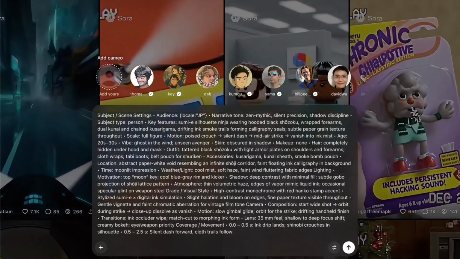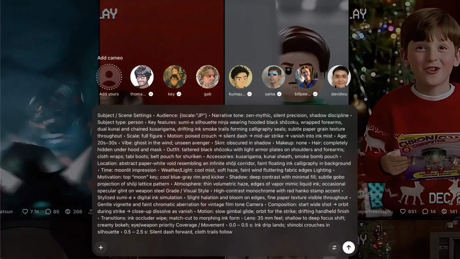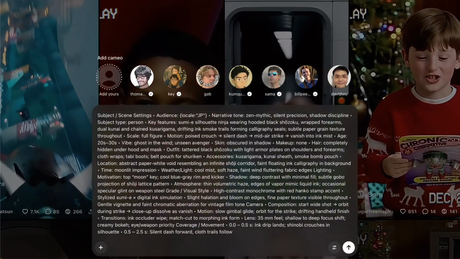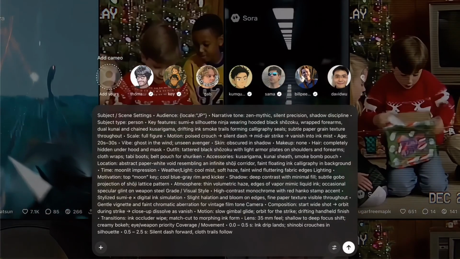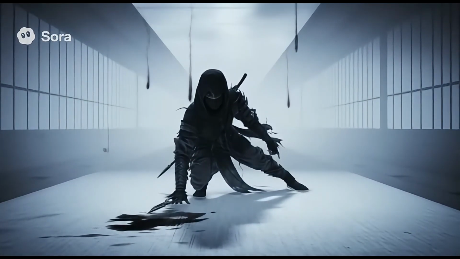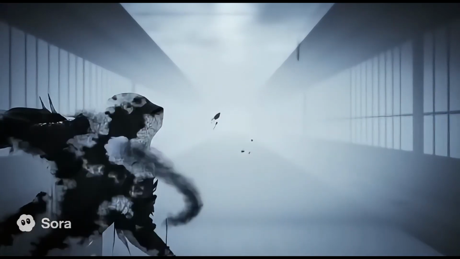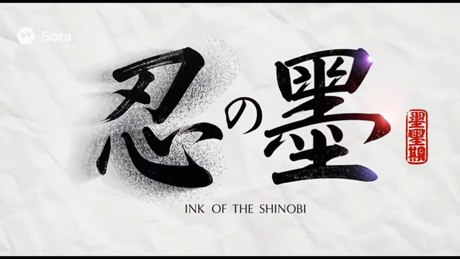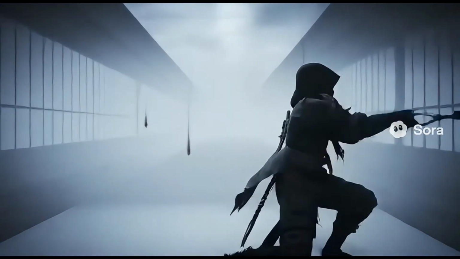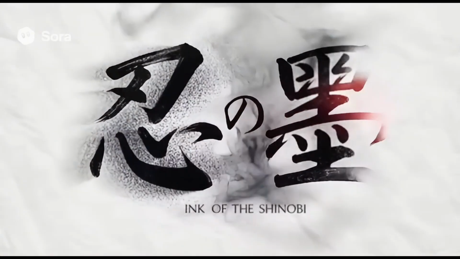The prompt describes a silhouette ninja moving through an ink mist corridor with detailed notes on lighting, camera angles, motion transitions, and sound cues, just like a short film storyboard. This one looks absolutely beautiful. The ink drips, the mist effects, and that red stamp seal at the end. It's all there. The fluid motion between strokes and the vanish transition are just perfect. It really feels like a living Japanese ink painting.